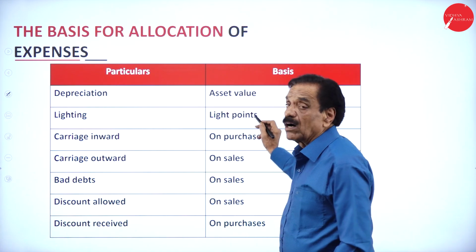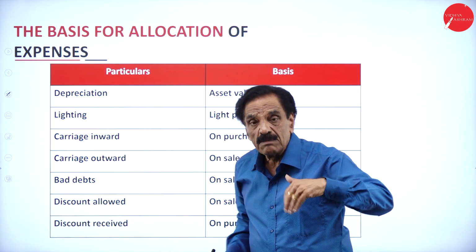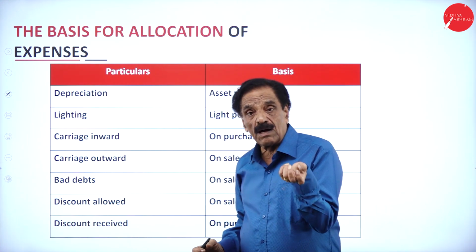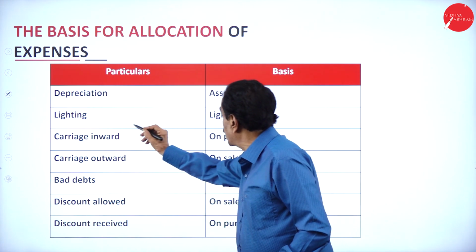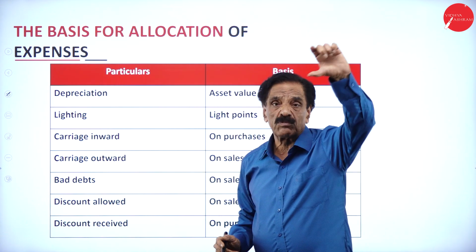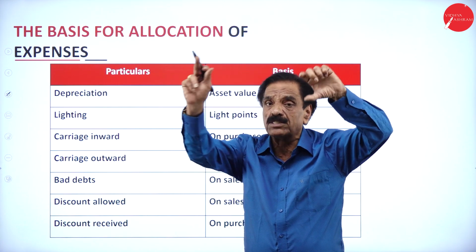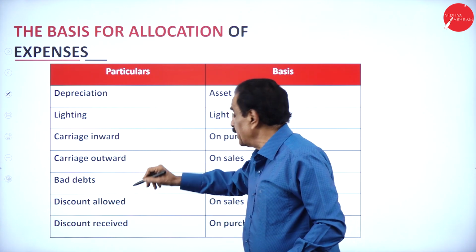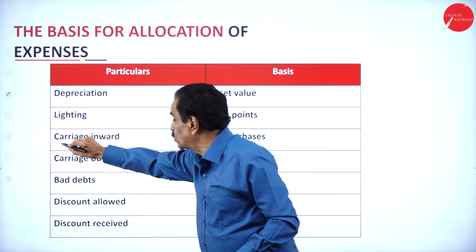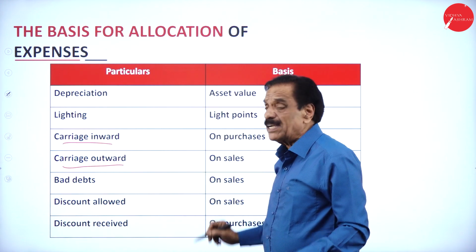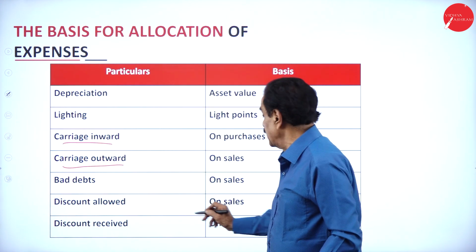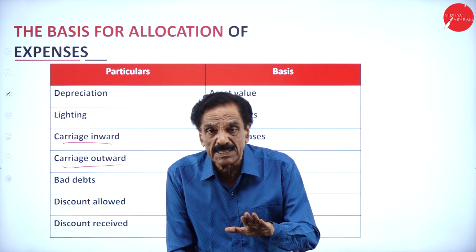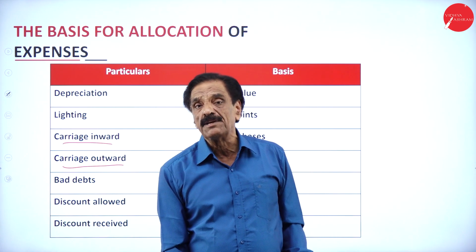Then depreciation on asset value, depreciation on machinery value, depreciation on building value, depreciation on motor car value, light points. All these points will be taken into ratio. Then carriage inward on purchases, outward on sale. This is nothing but goods coming in, goods going out. Bad debts is irrecoverable money on the sale, discount allowed on sale, discount received on purchase. If there is an advertisement, that is based on sales only.